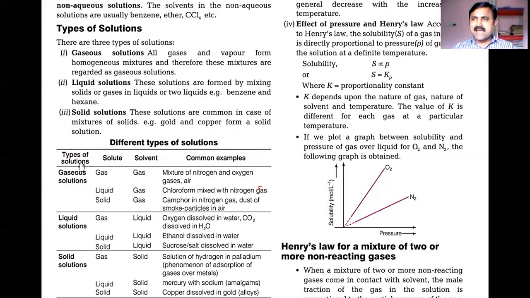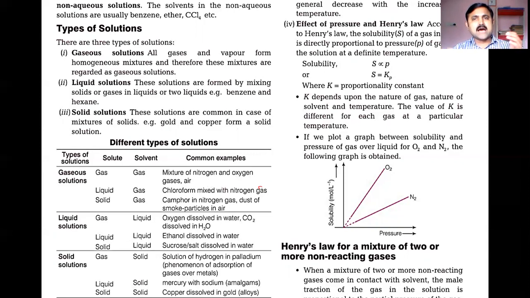If you see gaseous solutions, for example, gas in gas: a mixture of nitrogen and oxygen gases in air comes under gaseous solutions. Air is another example of a gaseous solution. Why?